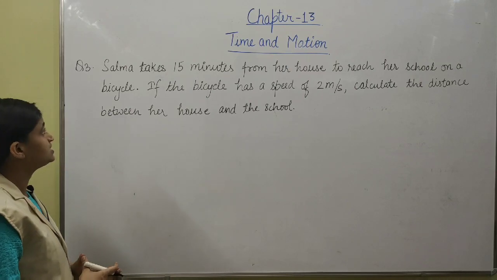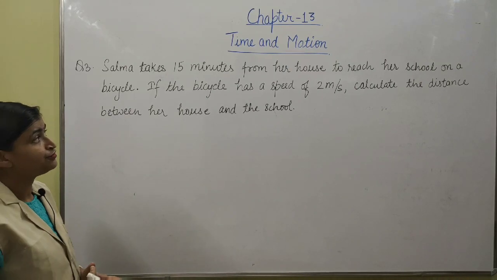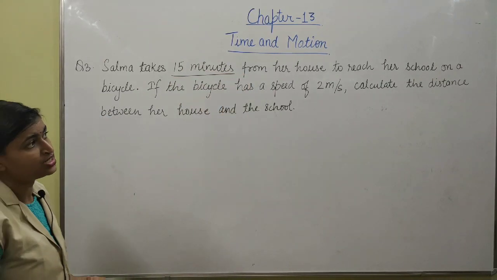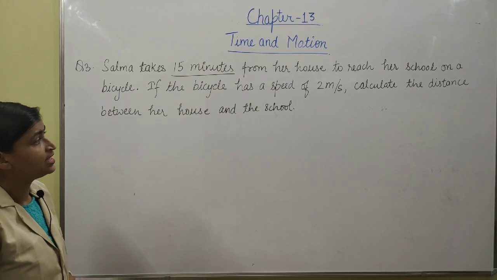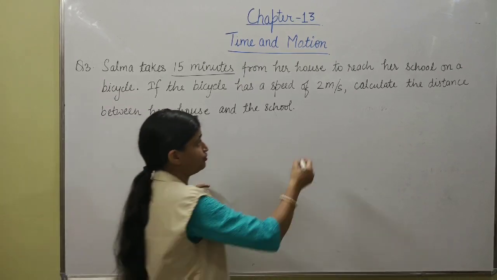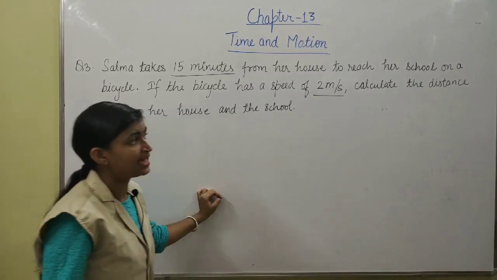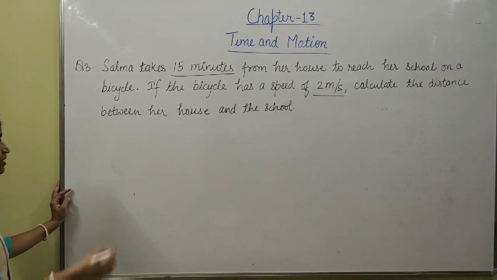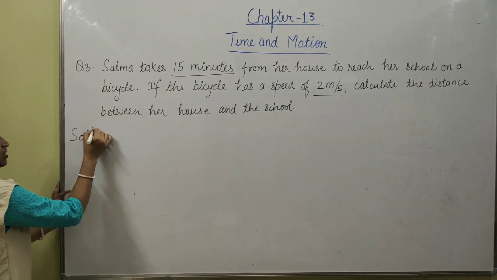Now the next question is, Salma takes 15 minutes from her house to reach her school on a bicycle. If the bicycle has a speed of 2 meter per second, calculate the distance between her house and the school. Here what are the given values?